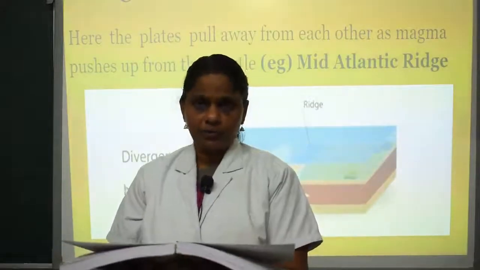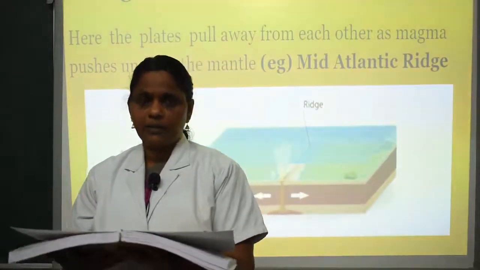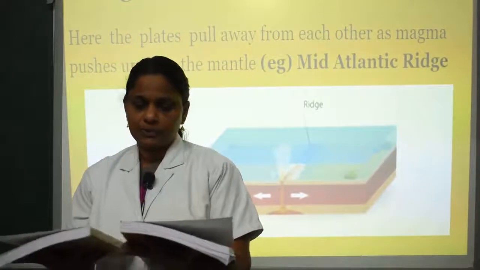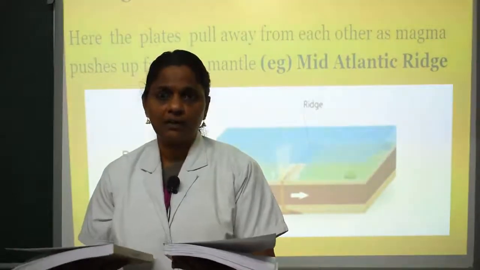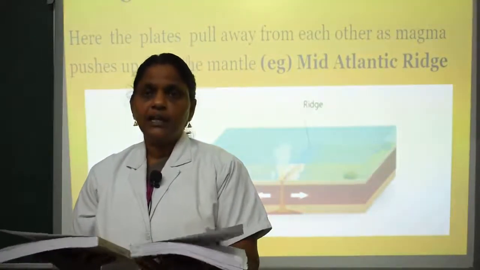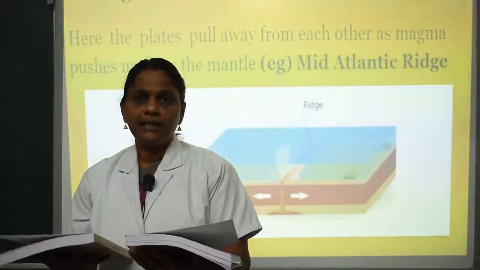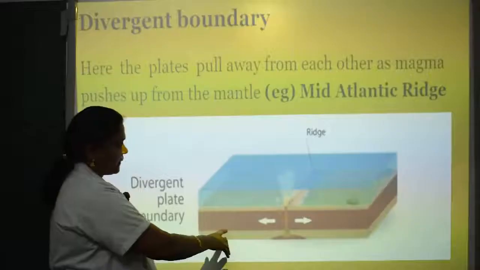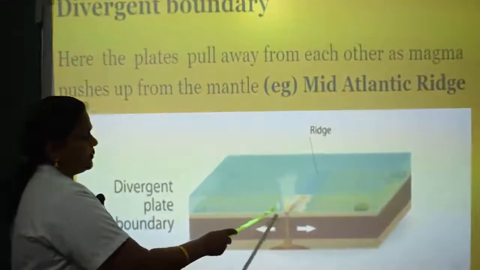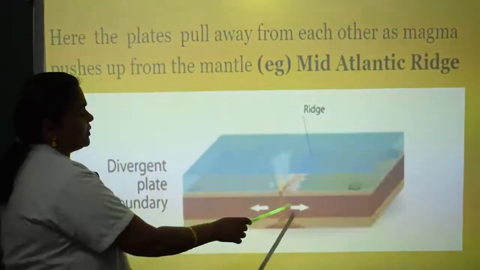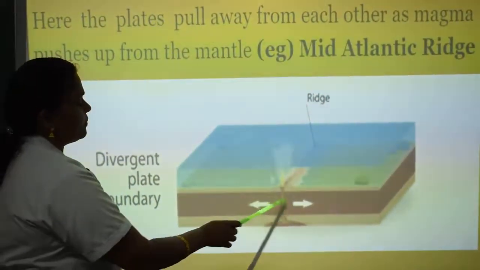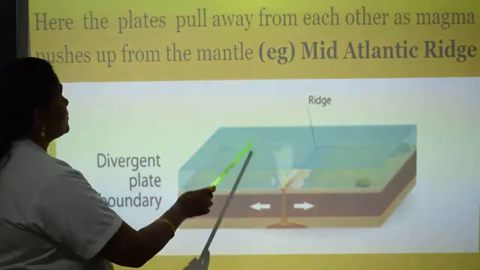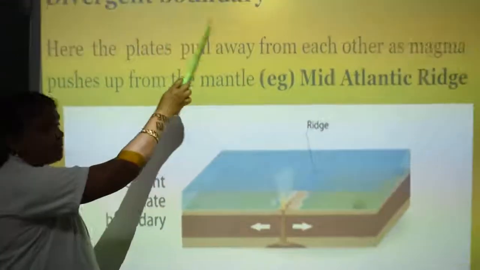Consider these are the two plates. Due to the pressure of the magma, these two plates push away. This process is called a divergent boundary. It is found in the mid-Atlantic ridge. You can see this picture.